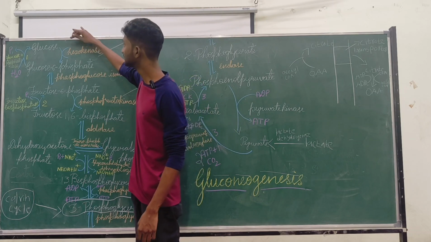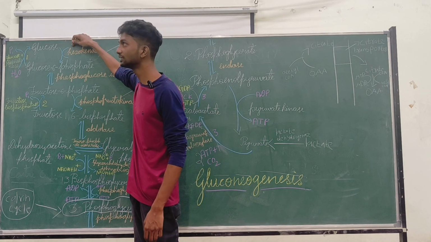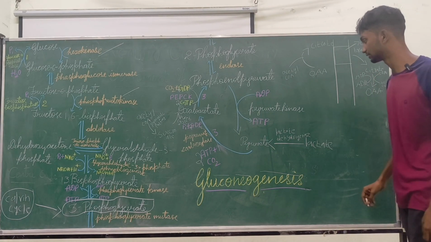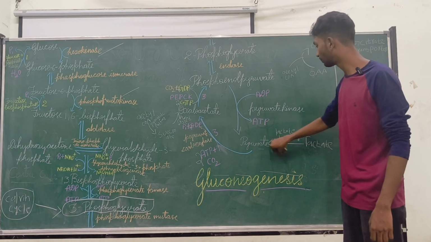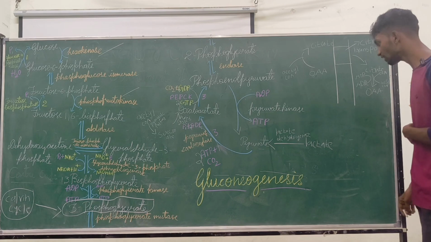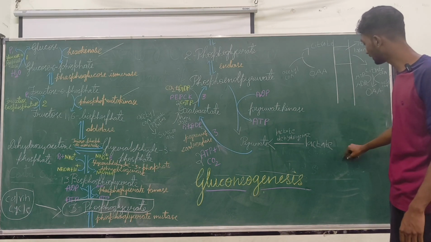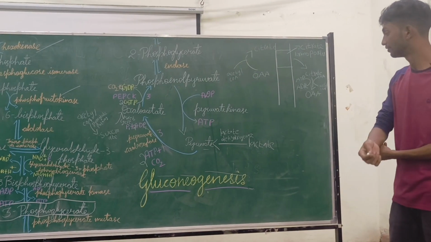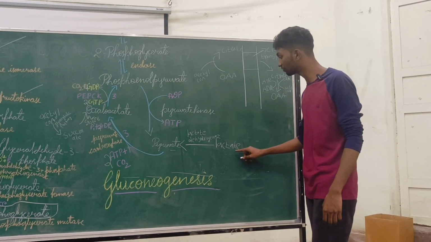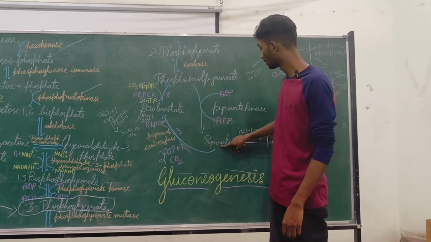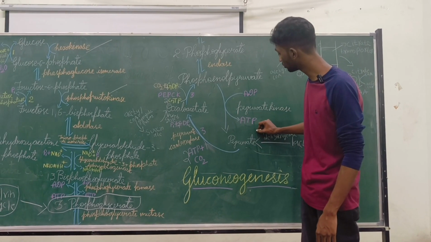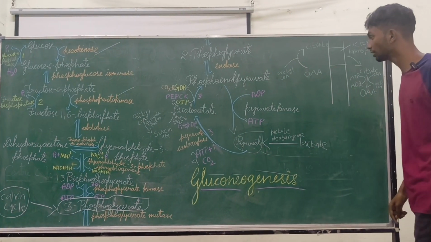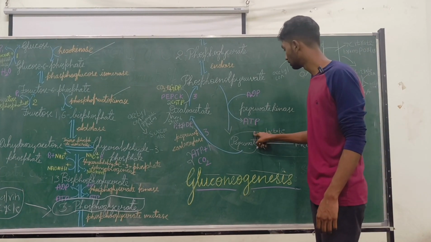So let's come to the topic. Here, glucose is the precursor for glycolysis, but there are many precursors for gluconeogenesis. Mainly, we will take the example of pyruvate. Lactate is present in the muscles and the adipose tissue. When we have no energy, lactate will convert into pyruvate. So the main precursor molecule for gluconeogenesis is pyruvate, and all the molecules should convert into pyruvate.